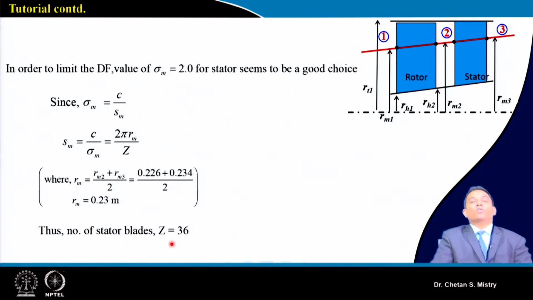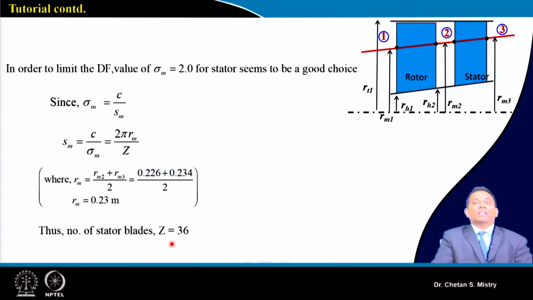When we are looking for a design in which we expect the weight of the engine to be lower, it is obvious you go with a lower number of blades both for rotor and stator. But when we assume a lower number of blades, it may be possible that it will not give the performance we are expecting, because my flow passage is a diffusing passage,